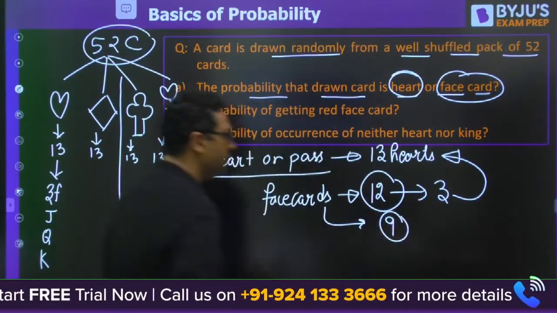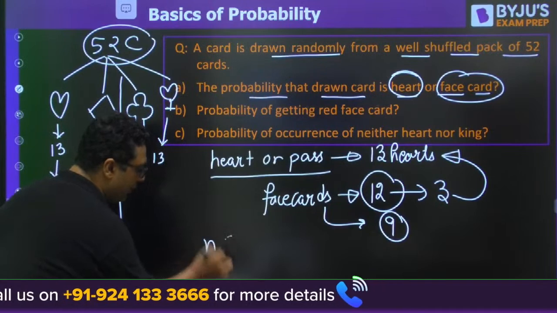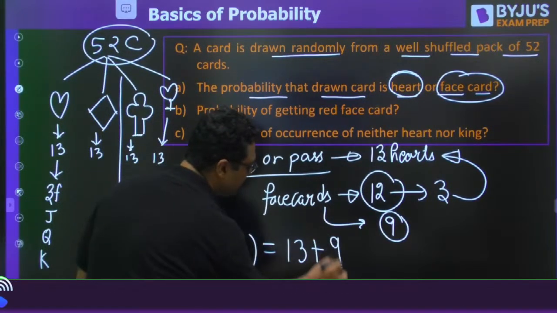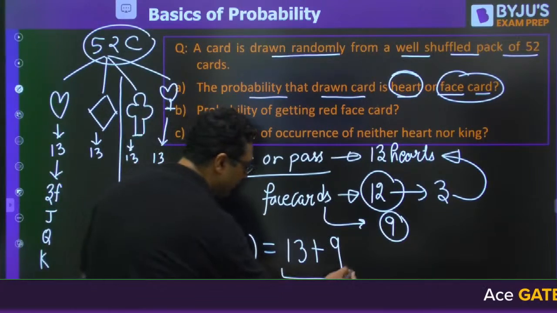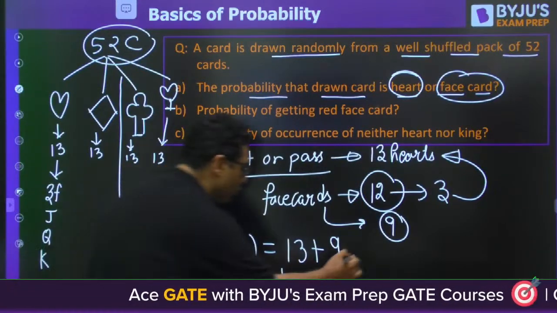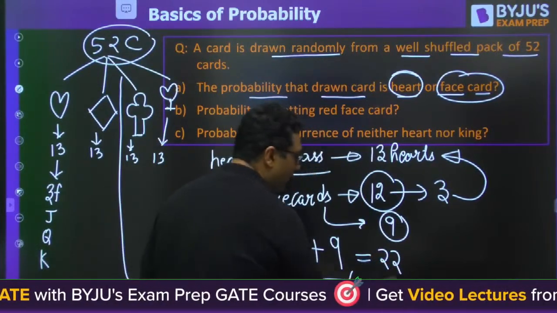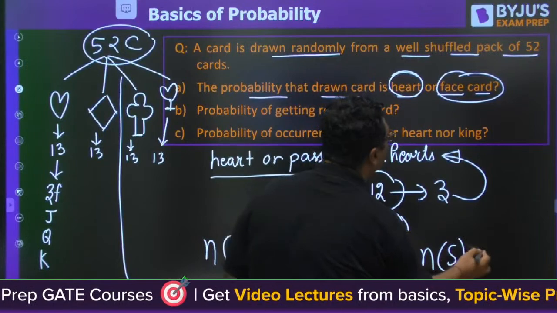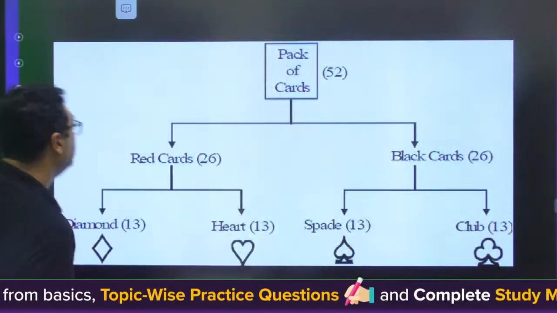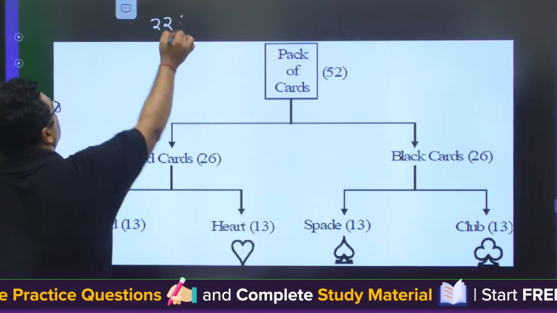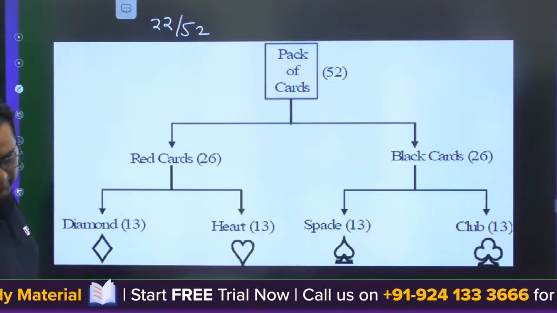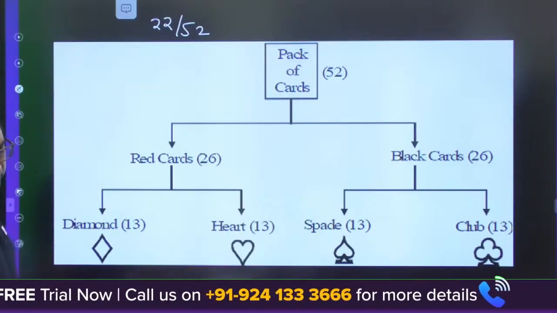9 face cards left. So if you want to write the number of your events, that will be 13 hearts plus 9. Okay, 13 plus 9, it is going to be 22. And what is the sample space? 52. So you will have the answer as 22 by 52. Is it clear? Are we getting the answer, guys? Everyone? Please tell me that.